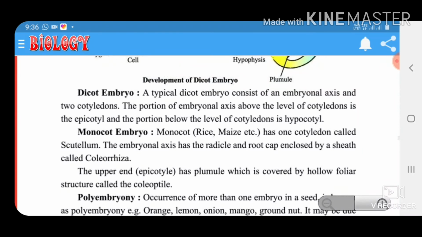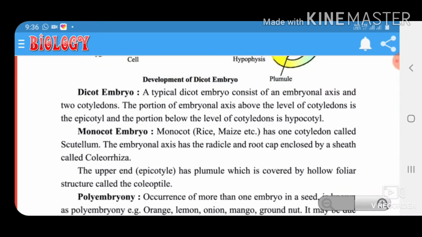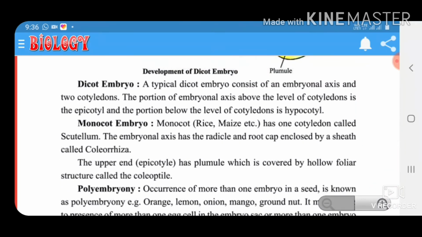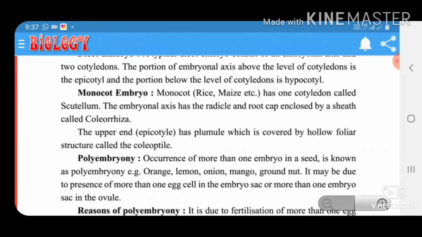A typical dicot embryo consists of the embryonal axis and two cotyledons. The portion of the embryonal axis above the level of the cotyledons is the epicotyl and the portion below the level of cotyledons is the hypocotyl.